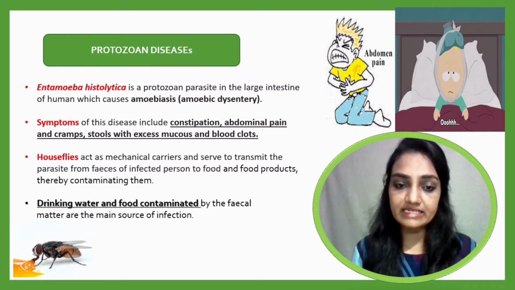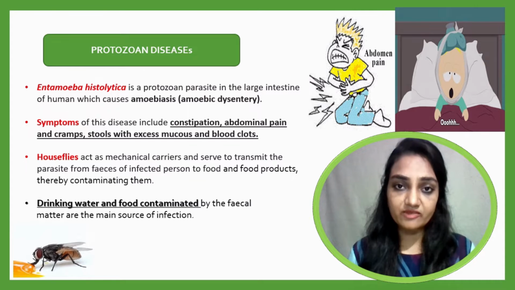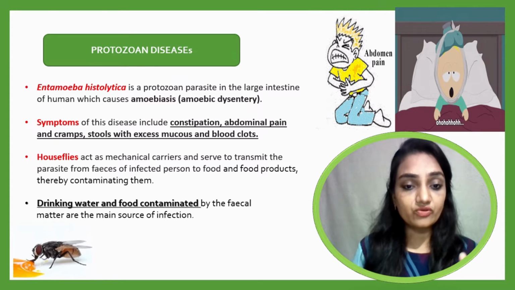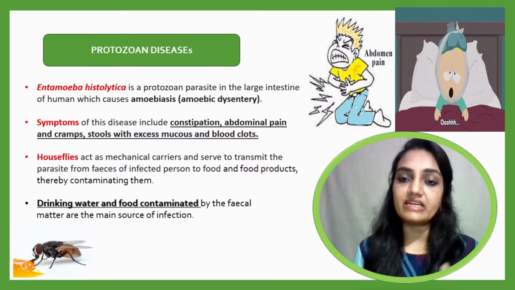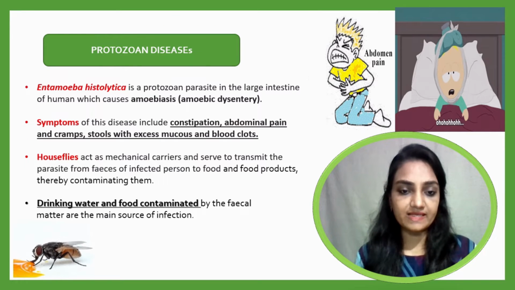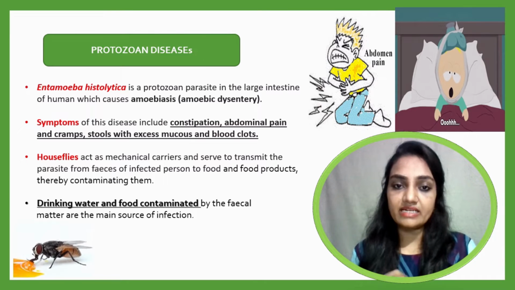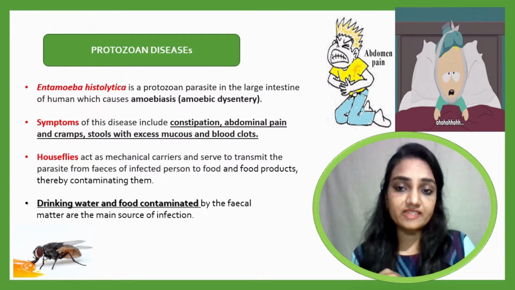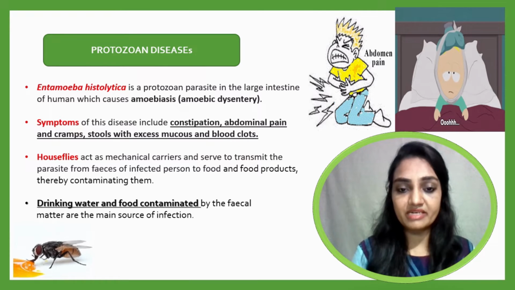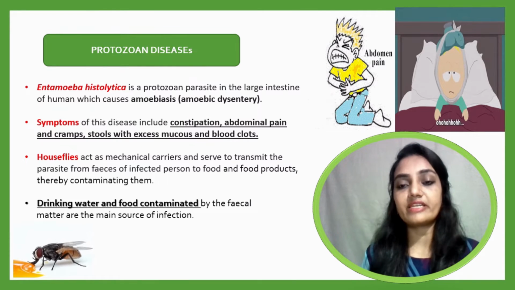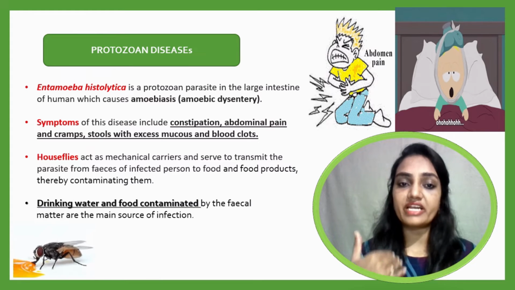So it is a mechanical carrier, and it serves to transmit the parasite from the feces of an infected person to food and food products, thereby contaminating them. One person's feces will be contaminated with Entamoeba histolytica, the fly will play its role, and then the fly will transmit the feces to food, meaning healthy food also gets infected or contaminated by flies. So flies are very important here. They act as a mechanical carrier and are very important for spreading the disease.